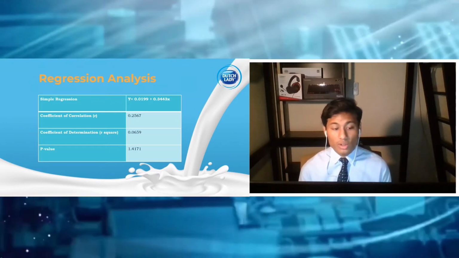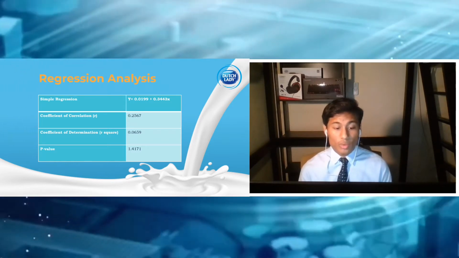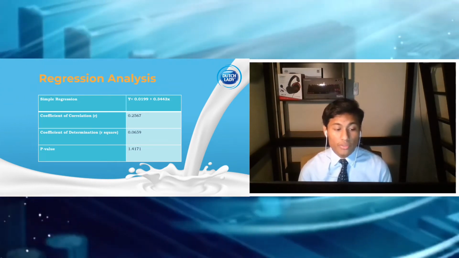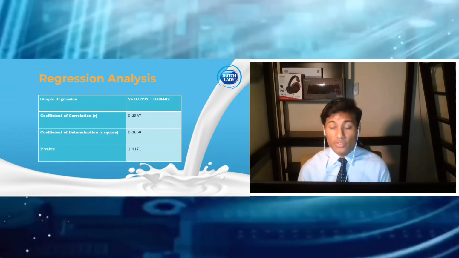For regression analysis, the simple regression analysis between Dutch Lady and KLCI shows a positive relationship between the increase in stock return and return on market. An increase in return on stock by 1% could increase the return on market by 0.3443. So 0.3443 indicates the beta of the company.